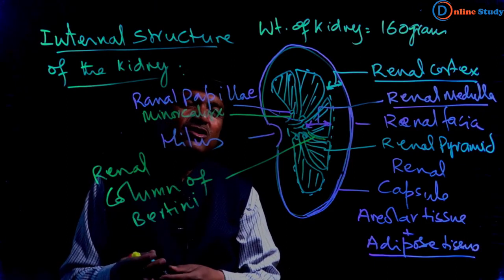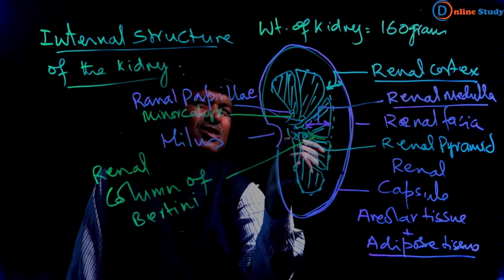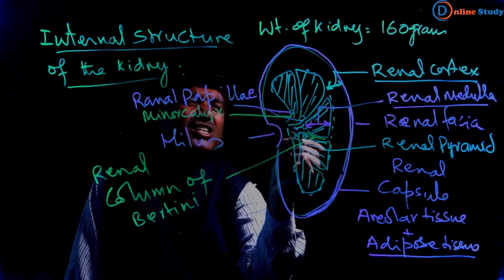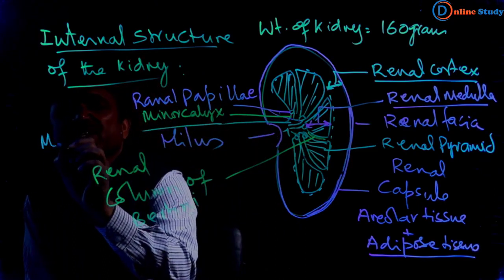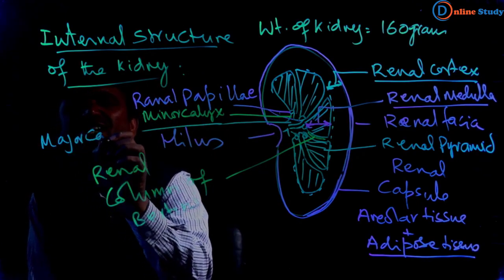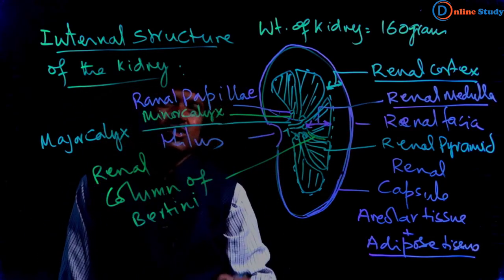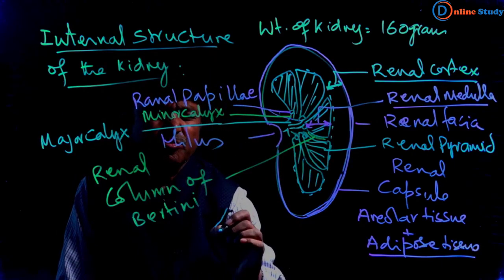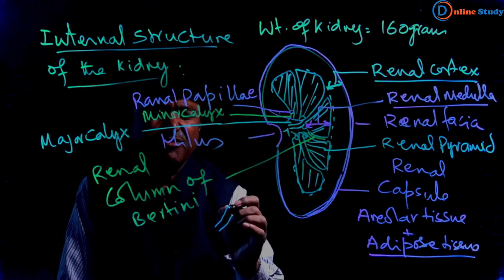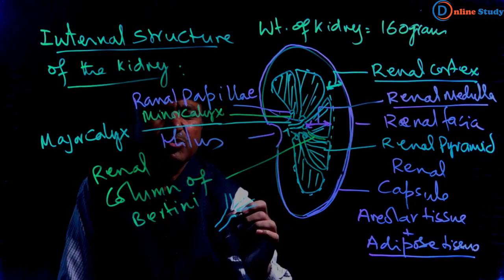Two or more than two minor calyces join to form another structure, and this structure is called major calyx. So you can see this one is major calyx, and from here different tubes arise.